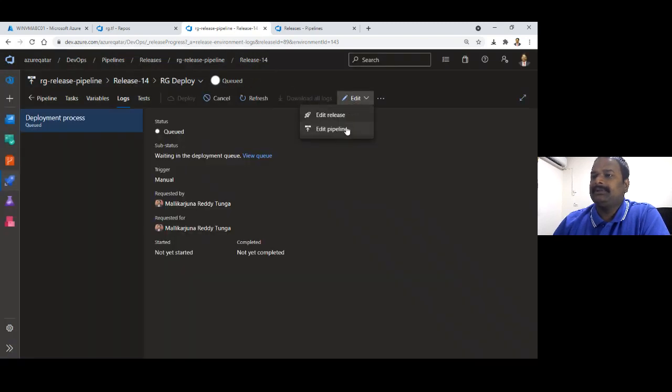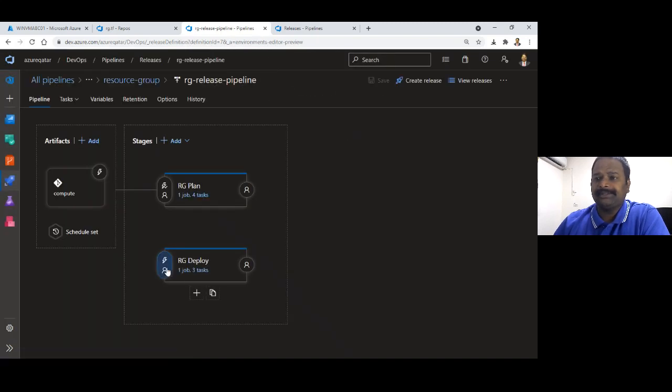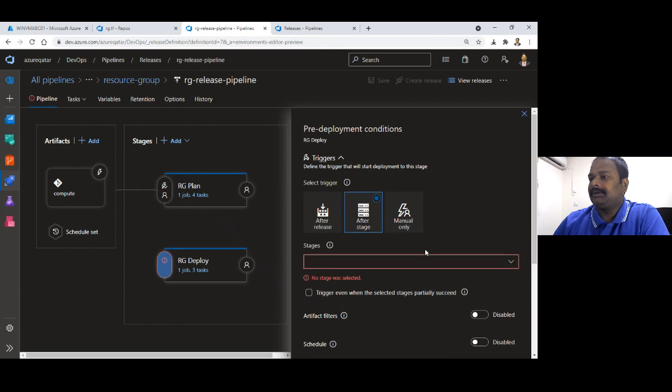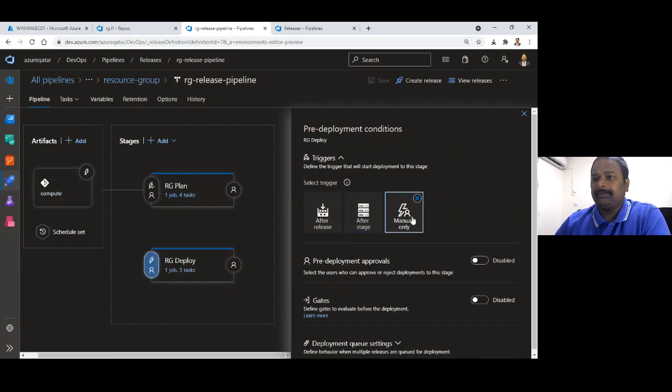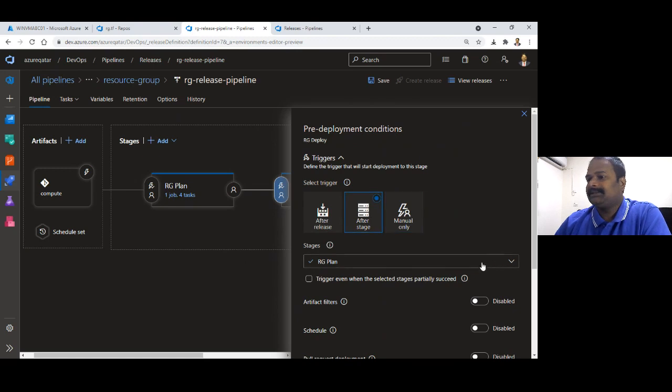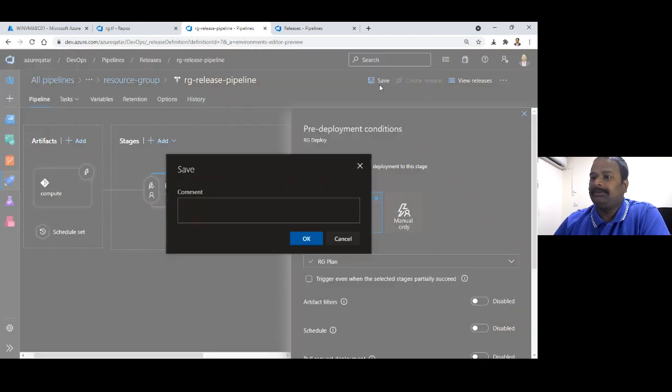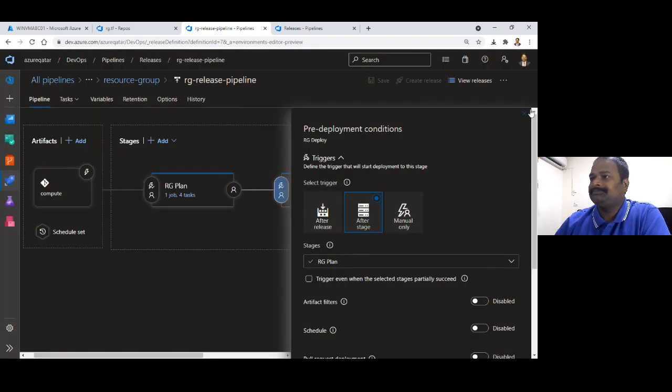Okay, there's another feature. If you see here, it doesn't have any start, the deploy option. I guess you can just do it for demo purposes. Automatically, you're placing them in the pipeline workflow. If you say manual, it will be here. It doesn't have any start. It won't start unless you put it either after release or after a stage. Here in this case, I'm putting after release. Previously, it was not there. You can do that.